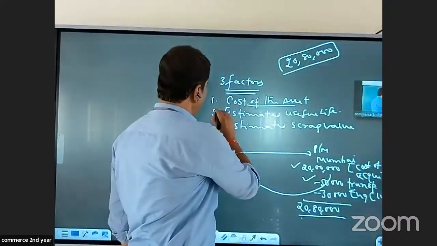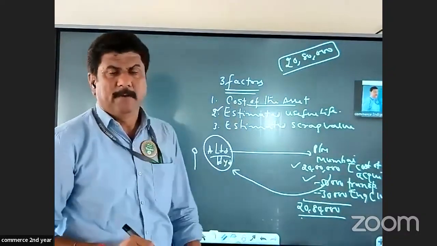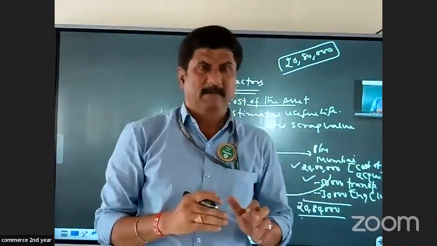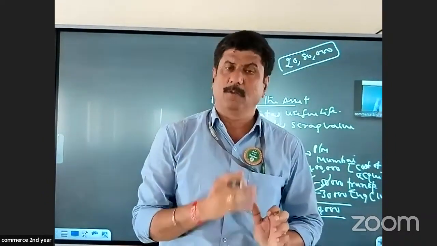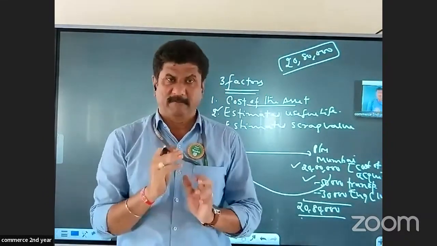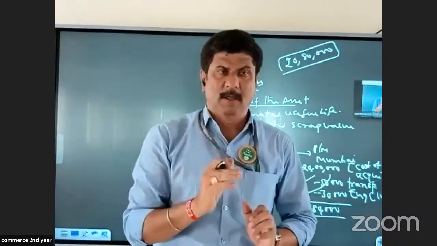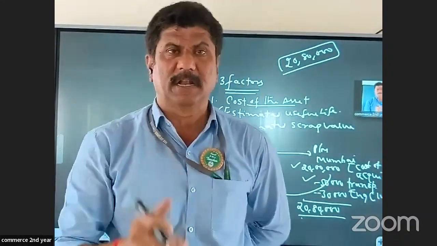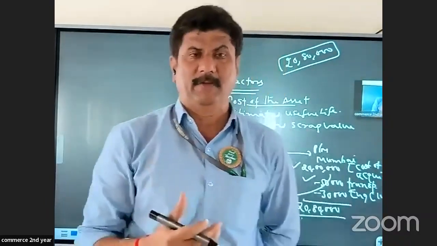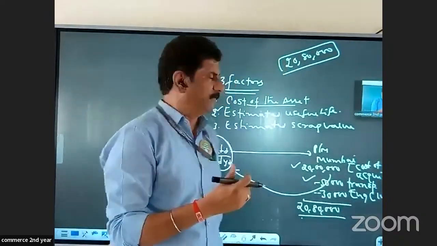Then coming to estimated useful life. Normally, any asset cannot be with us throughout our life or throughout the life the business runs. There has to be a time where it breaks down. Normally it is said about vehicles, no? A two-wheeler has a 15 years life, a four-wheeler has a 10 years life. It means it is the useful life of the asset.